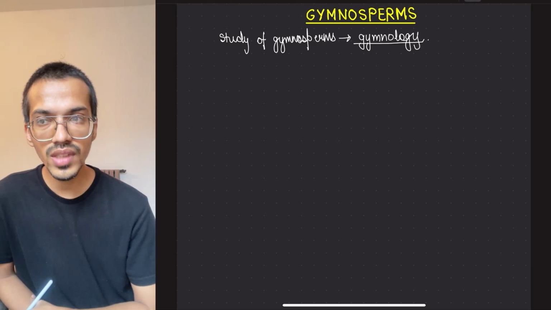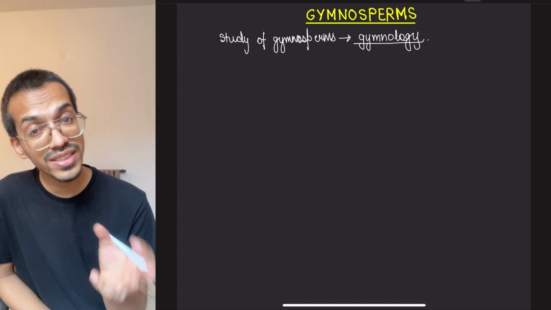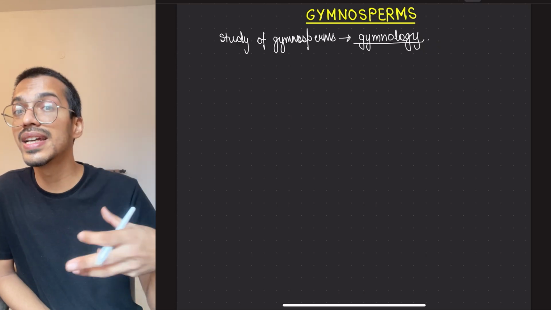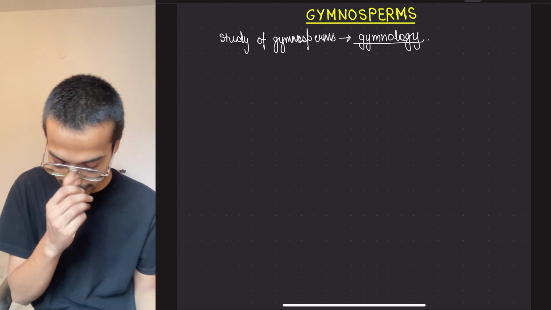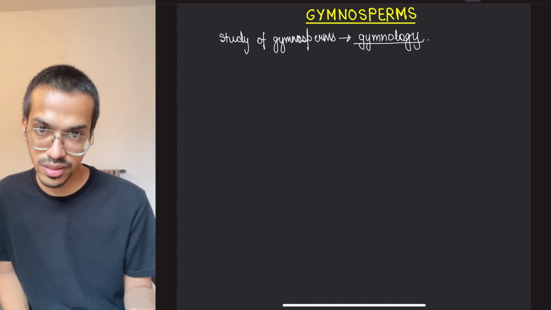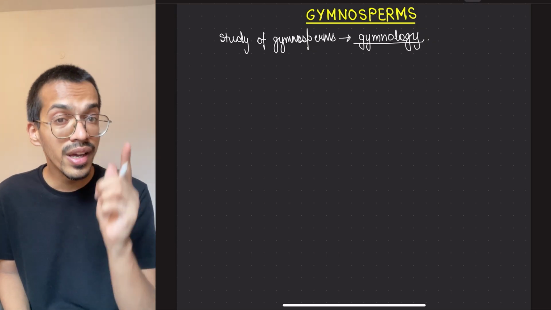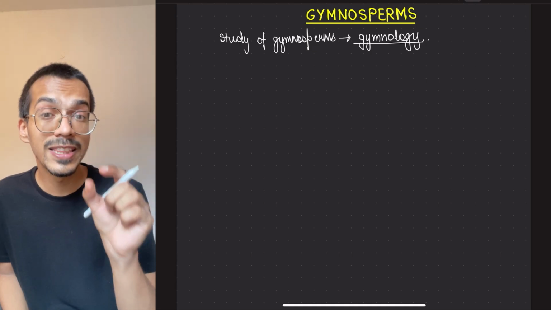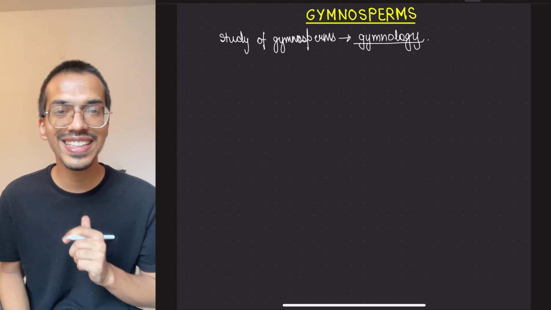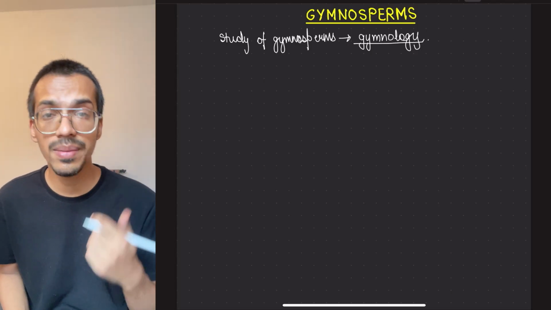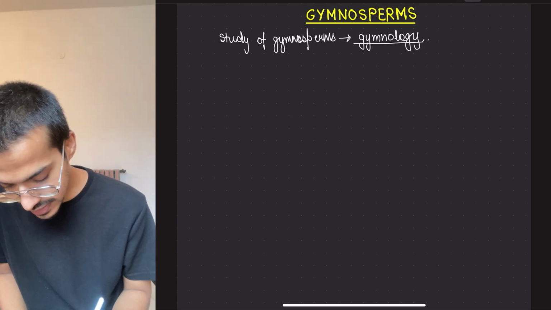Now, very important: what are the characteristic features? The very first thing is that gymnosperms are vascular, but not cryptogams, because their sexual organs are visible and identifiable. They are spermatophytes, which means seed bearing. If you remember, in pteridophytes a precursor to the seed habit happened. If you have not known it, go back and see the pteridophytes. Here it goes one step further, and proper seeds are formed.